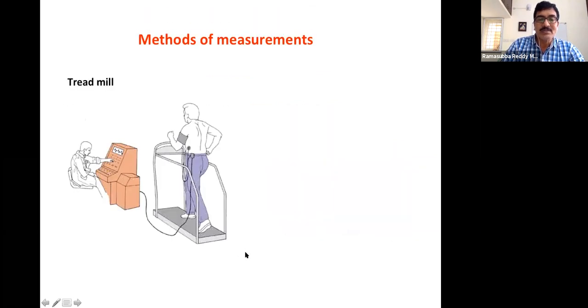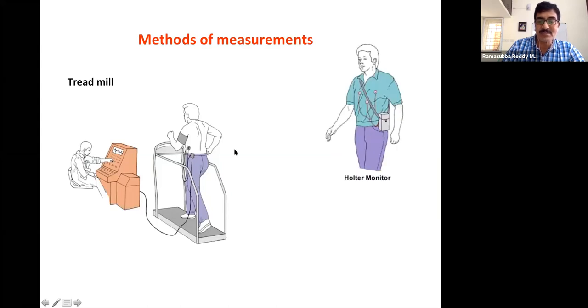Okay, so these are methods of measurements. This is a treadmill test. When we are doing exercise, at the same time we can even monitor the blood pressure also, and see how it is really varying. These sort of things are known.